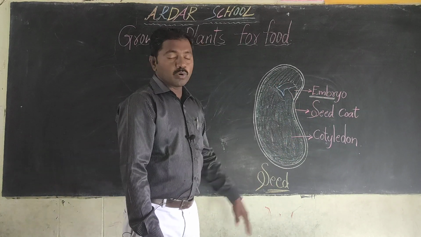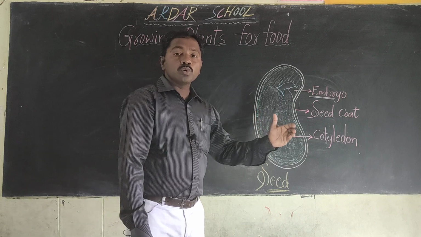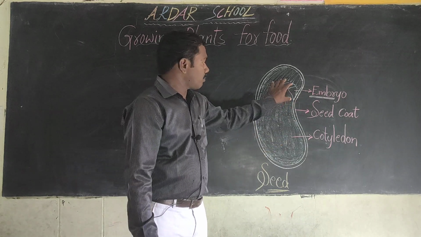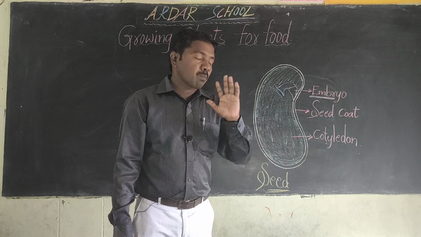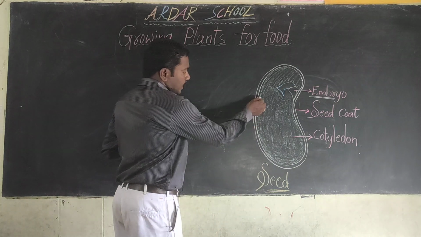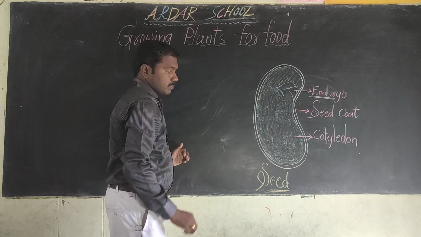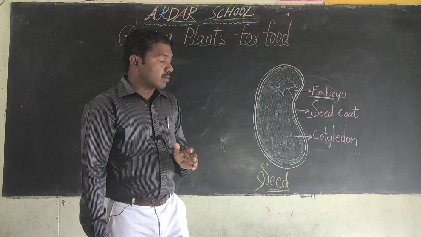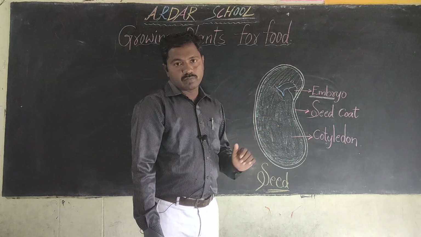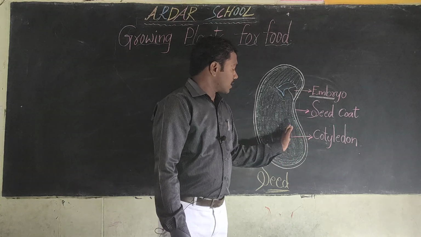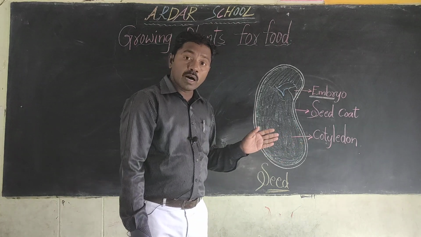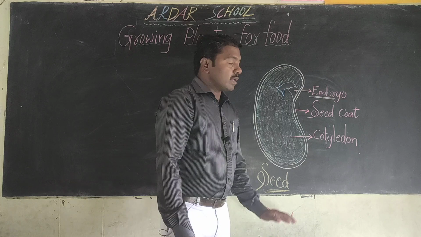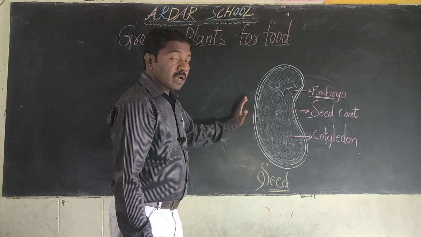This embryo develops into a new plant. Okay, children, what is this green colored part? It is called cotyledon, or seed leaves. This is the structure of the seed.